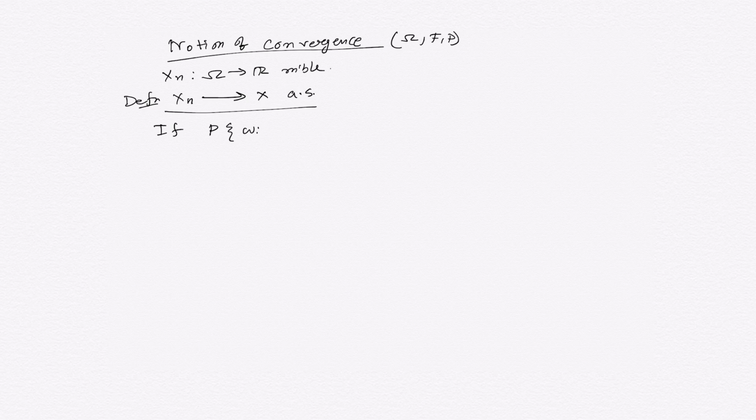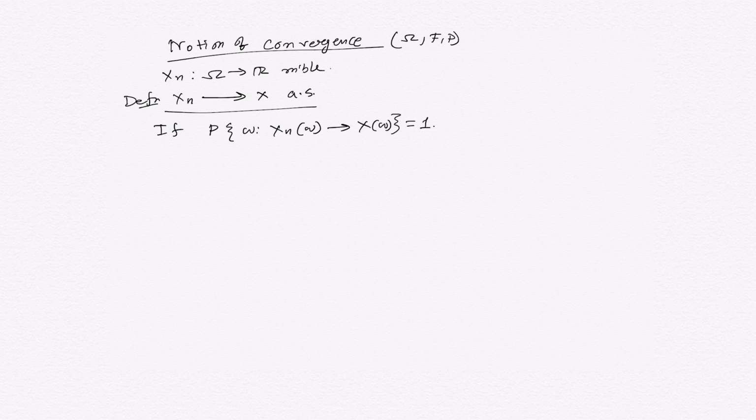And they are measurable with respect to which sigma algebra? The F sigma algebra, correct? I am not clarifying what my F is, some abstract sigma algebra, whatever you start with. One can start with the Borel sigma algebra or maybe even smaller than that. Then the probability of the omega such that xn of omega converges to x is 1.